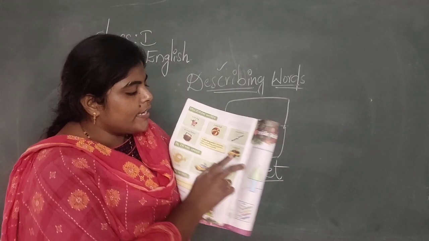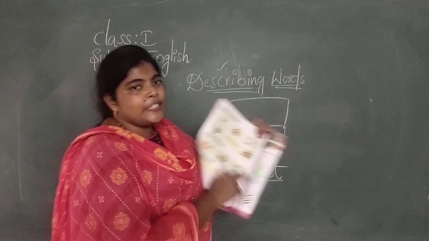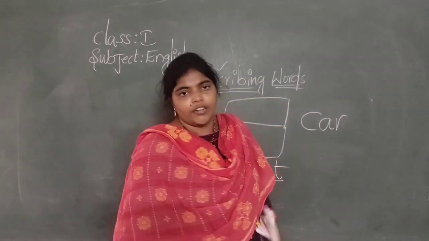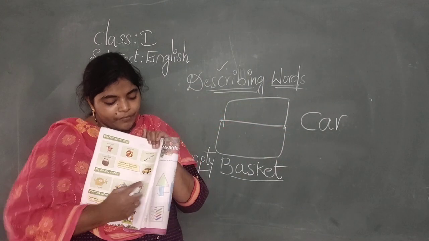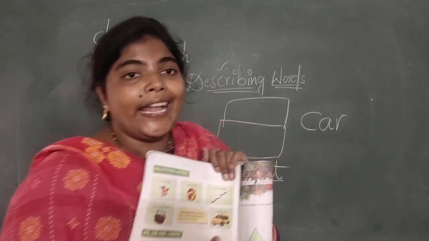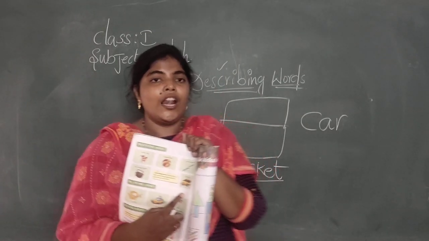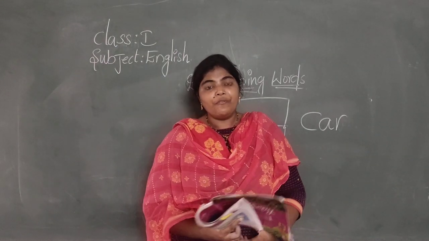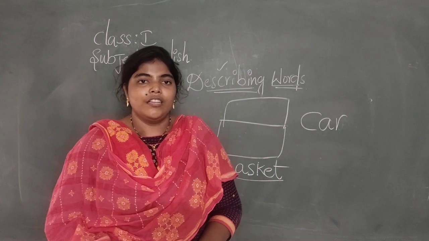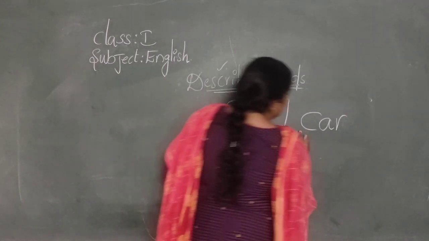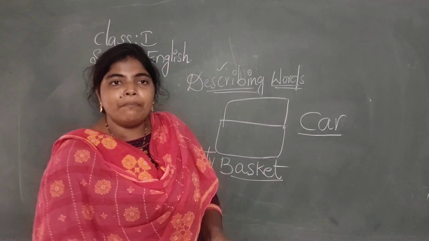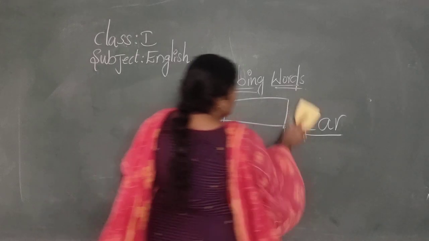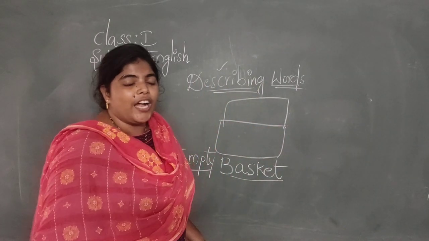Okay. Next, what is this? By seeing this picture, we can write a car. What is the spelling of car? C-A-R, car. But here they are writing a yellow car. My brother bought me a beautiful red colored car. That means here you can write simply the word car, but here we are also including the color of the car.